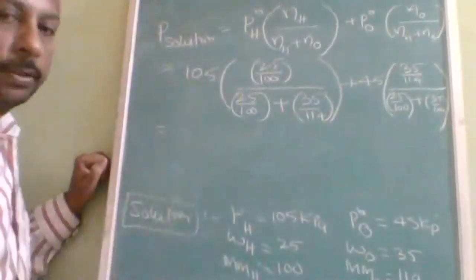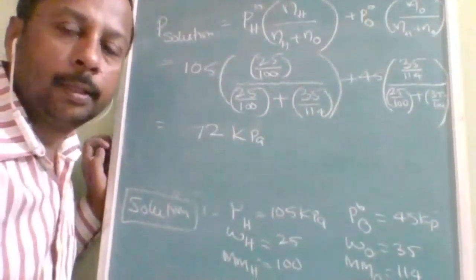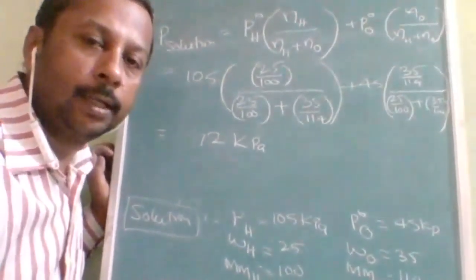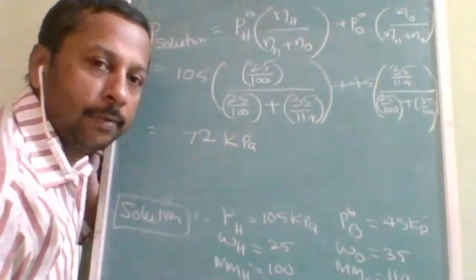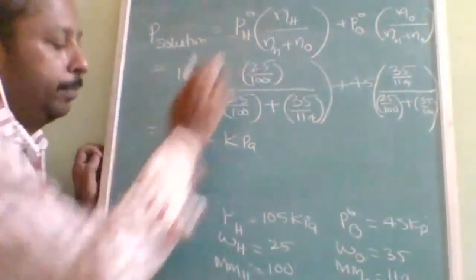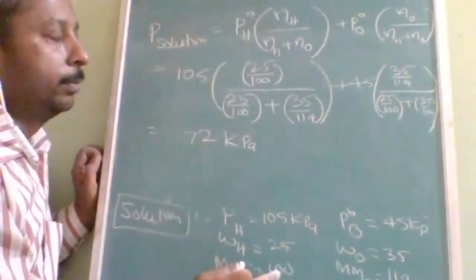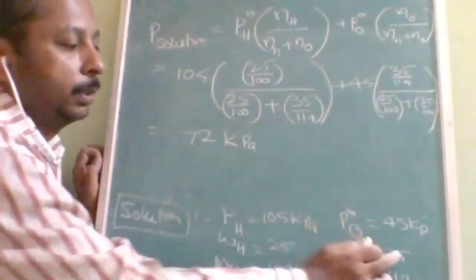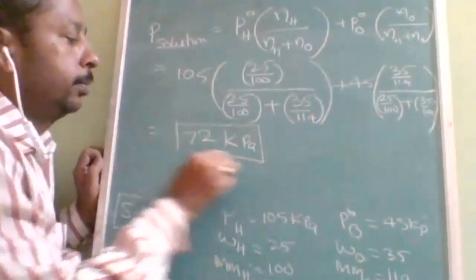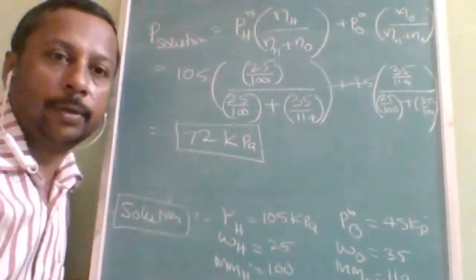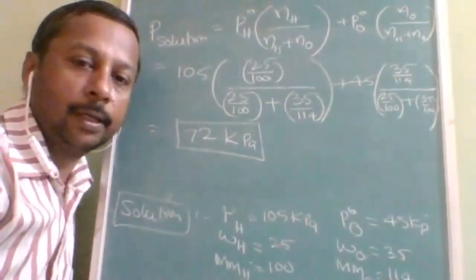When you simplify it, you are going to get the answer as 75 kPa. Again, I am explaining, P naught H is 105 and the number of moles is mass upon molecular mass. Here P naught octane is this much. On substituting and simplifying, how much are we going to get? 72 kPa is the final answer. If you got this, very nice.